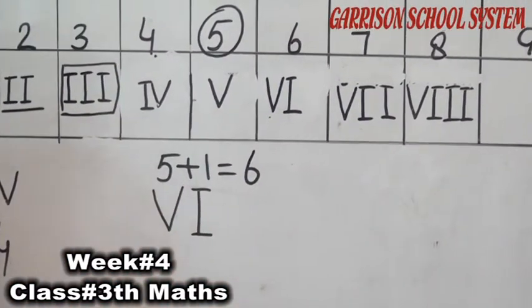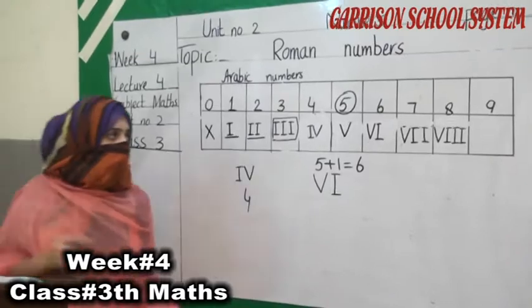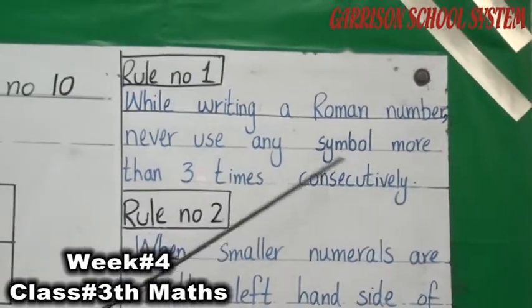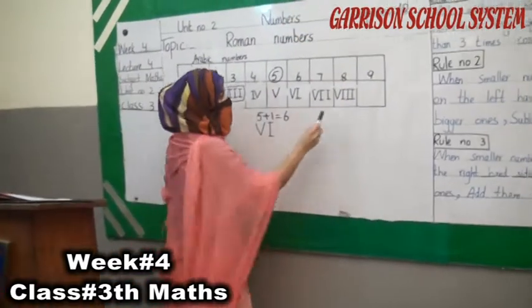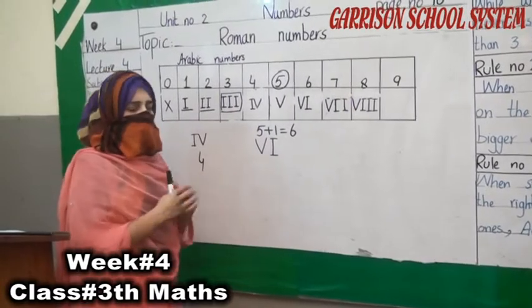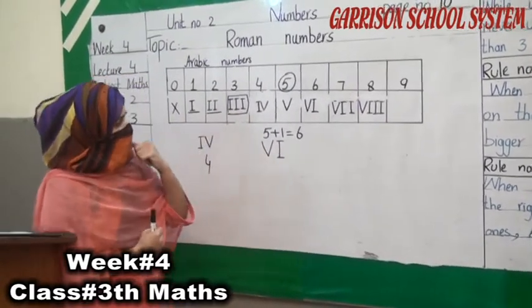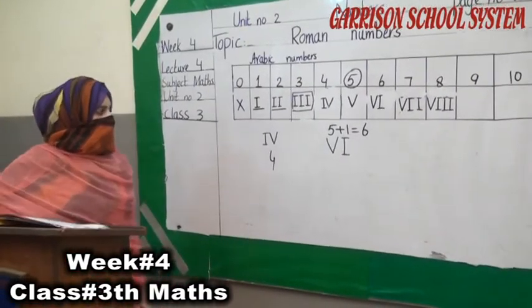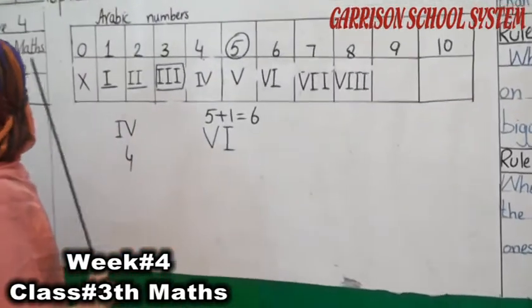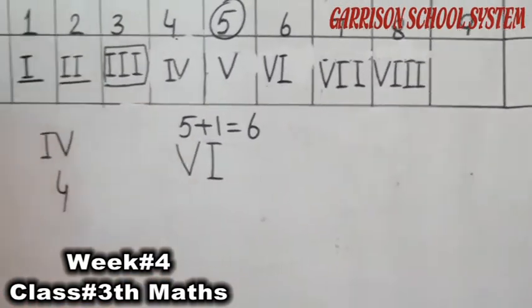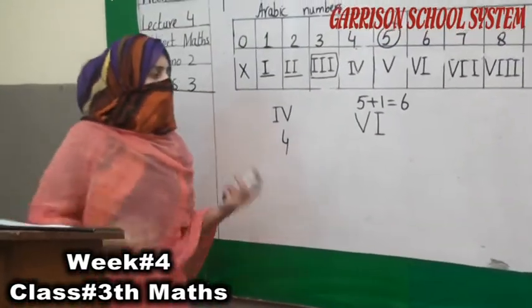Okay. Now as you know what is written in rule number 1: while writing a Roman number, never use any symbol more than 3 times. Remember this rule students. Here 3 symbols are completed. We are not allowed to write one more symbol. So what should we do here? What have we to write here for 9? Look at the board. We have done our counting till 8. Now 9 and 10 are left. What should we do now? Now how do we write the number 9?